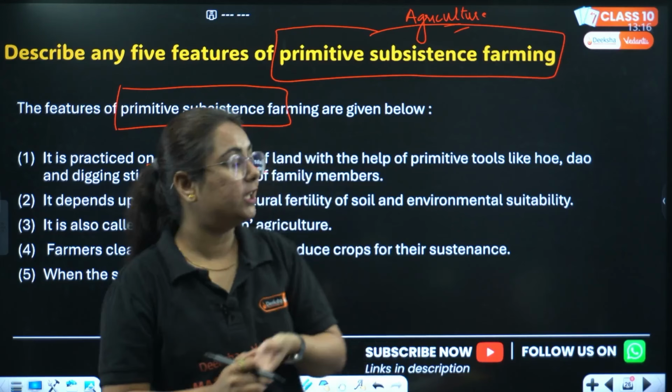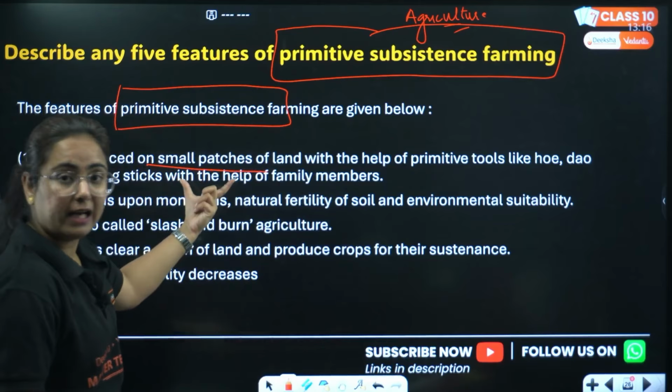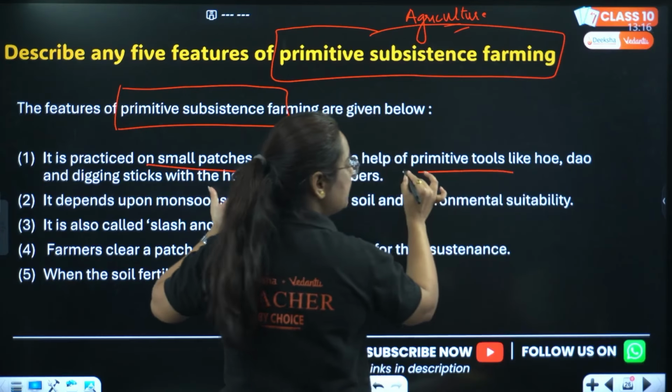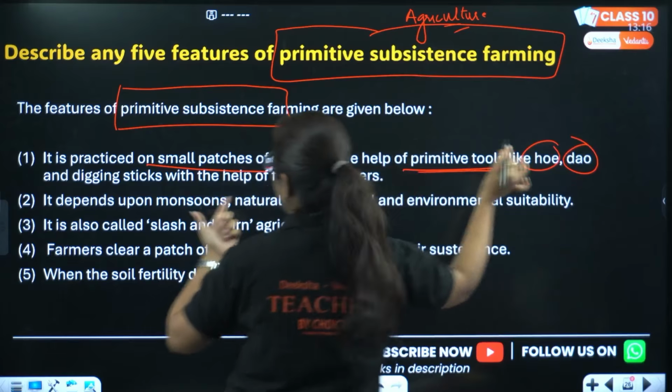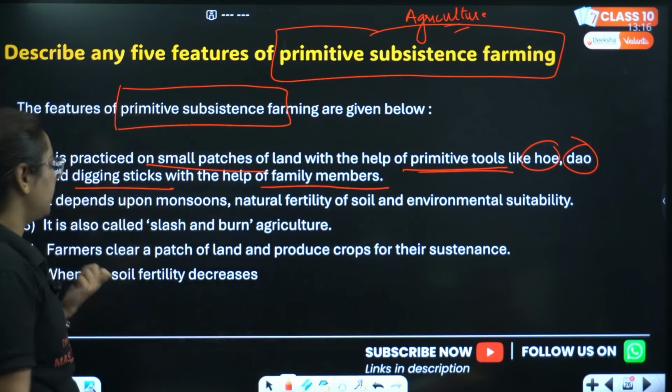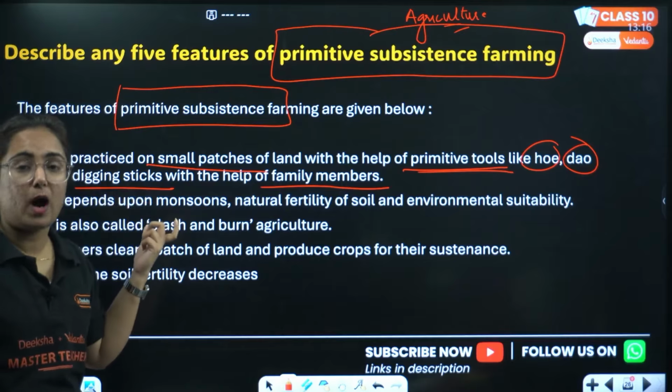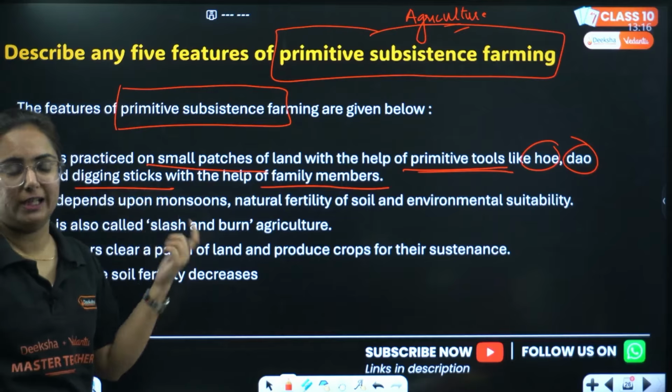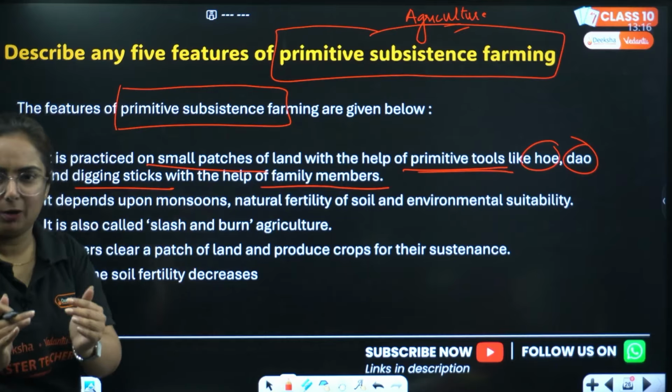No. So they use small patches of land with the help of old, primitive tools like hoe, dao, digging sticks, with the help of family members. They do not require labor from outside because it's a small patch of land, small production.